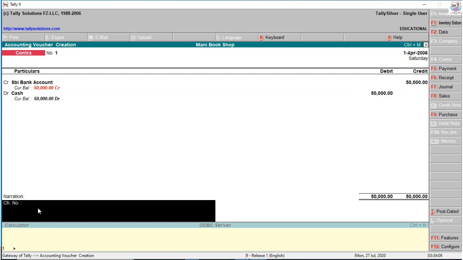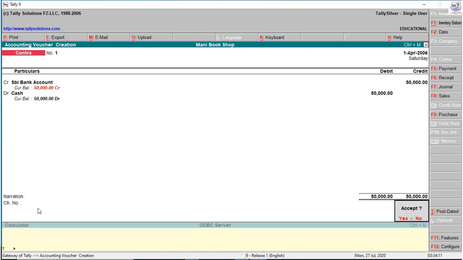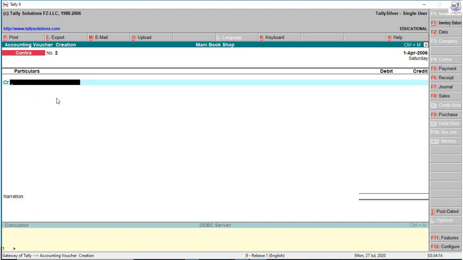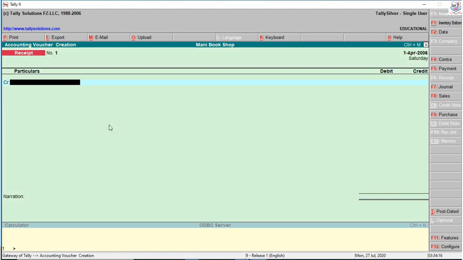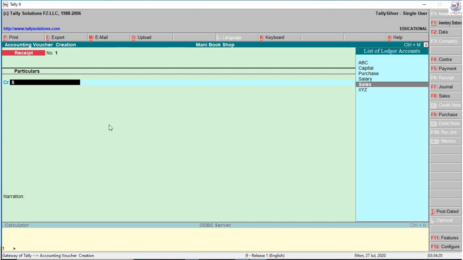Just enter the amount, debit, cash. So cash amount. You can enter the check number; otherwise narration is not necessary. Press enter. So I create a bank transaction entry.